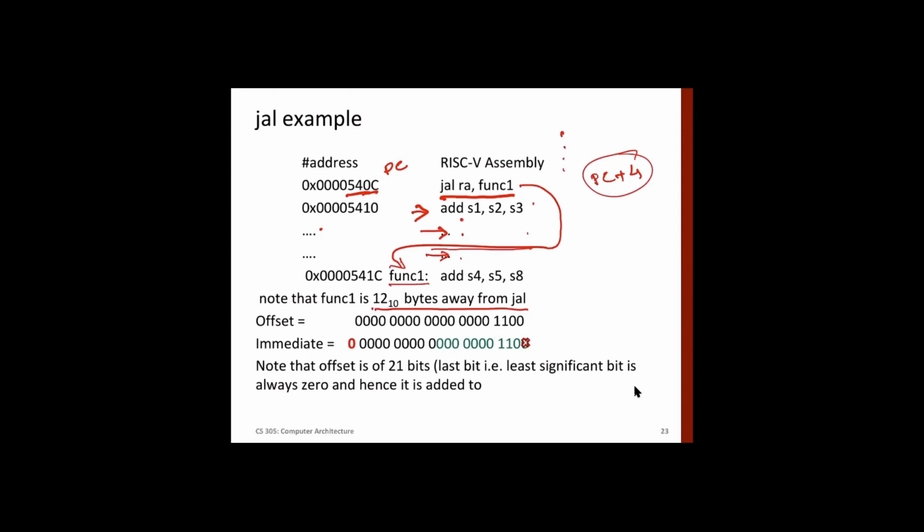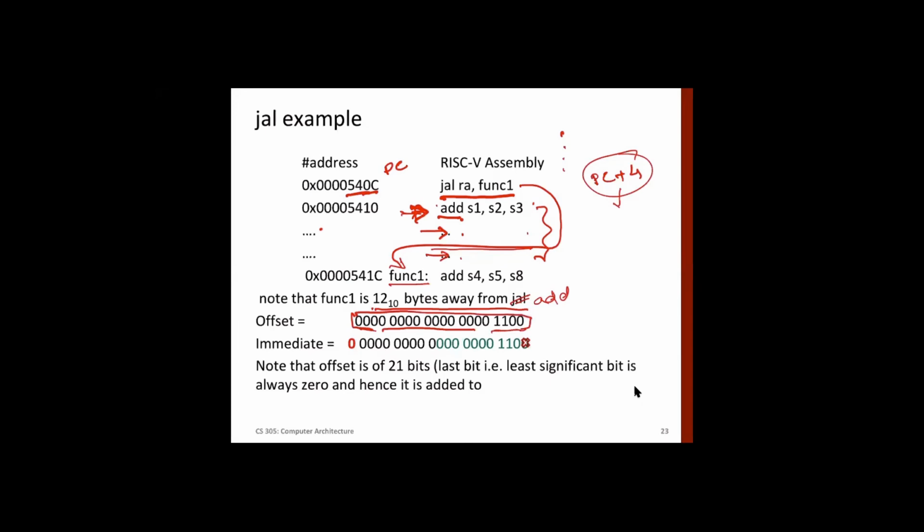All right. So now 12 bytes away from JAL, what does it mean? Before JAL or after JAL? Now let's assume that it's after JAL. It means PC plus 4. It means that from the next instruction, this instruction is 12 bytes away. So from the beginning of this instruction, 12 bytes away. It means that now we can encode the offset as this one, 1100. Not JAL, but the instruction next to JAL, the add instruction. Okay. All right. So now we know this is the offset.